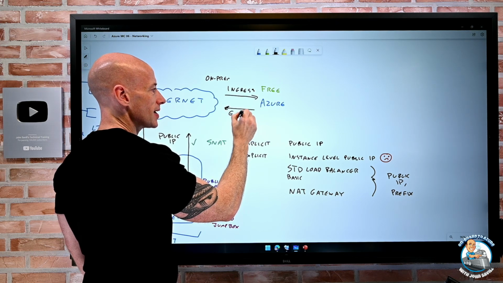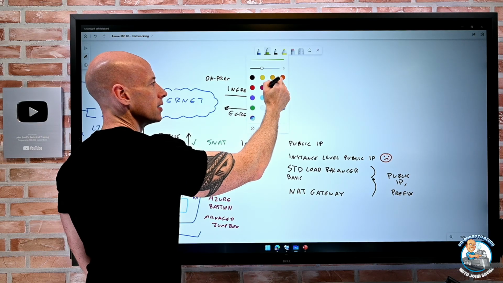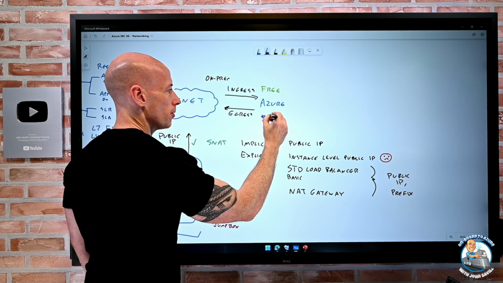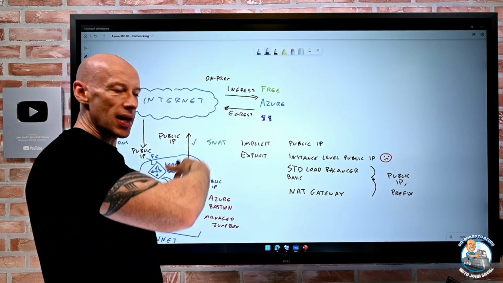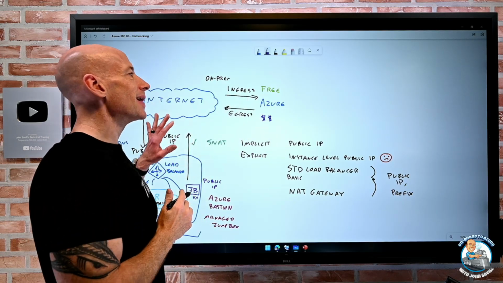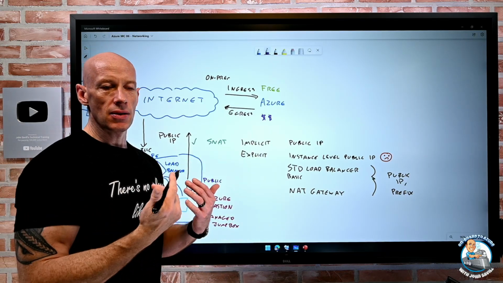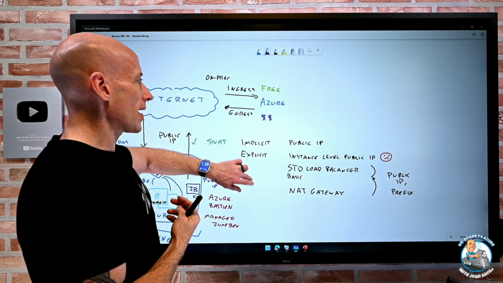Egress, so data leaving Azure, you absolutely pay for. If it's going out to the internet, if it's going out to ExpressRoute, if it's going out to sites like VPN, you pay for data leaving Azure. They don't charge you for it coming in because it's going to get stored somewhere. You're going to pay for it for services. You just pay for it going out.